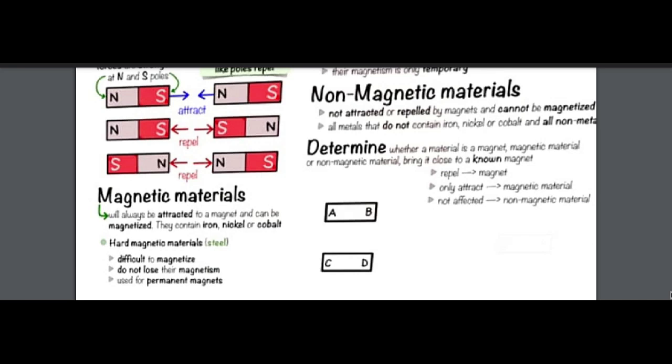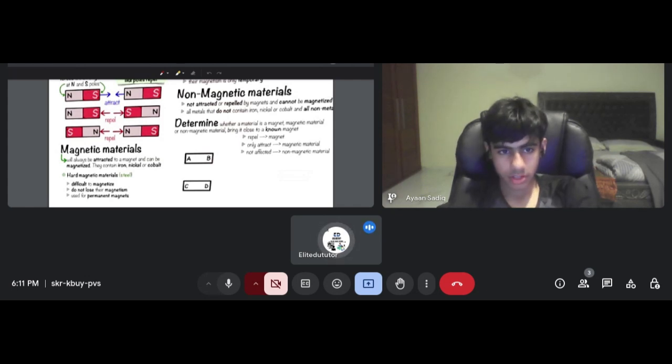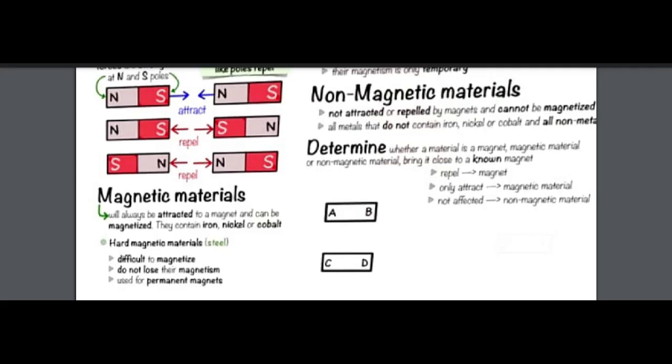So what are magnetic materials? Magnetic material will always be attracted to a magnet and can be magnetized. So this is the concept of being magnetized. When there are two opposite magnetic poles, one north and one south, they are attracted to each other. Under the force of attraction, they transfer their charges from one place to another, so that the magnet becomes magnetized. Okay, did you get the concept?